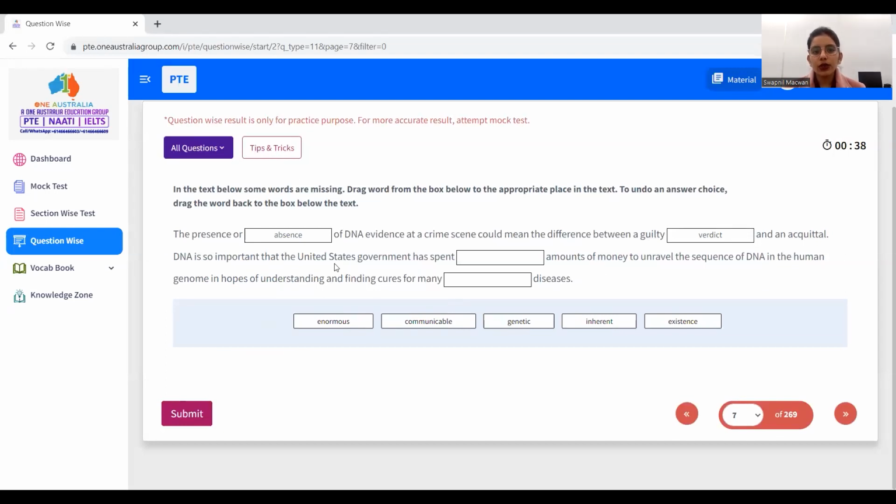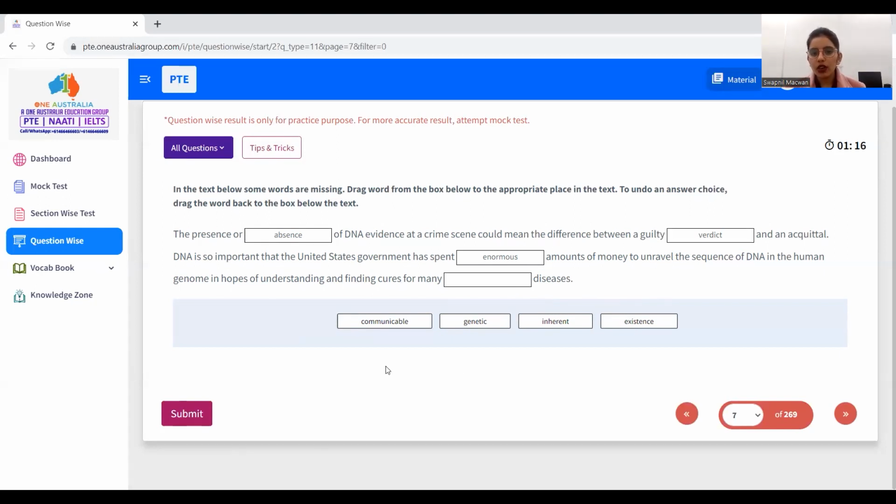DNA is so important that the United States government has spent ___ amounts of money. Now they are talking about the amount of money that the government is spending. So lots of money they are talking about, because the government is spending a lot of money. So there should be an enormous amount of money. In the next line, the sequence of DNA in the human genome, in hopes of understanding and finding cures for many ___ disease. So they are finding the cures of many diseases.